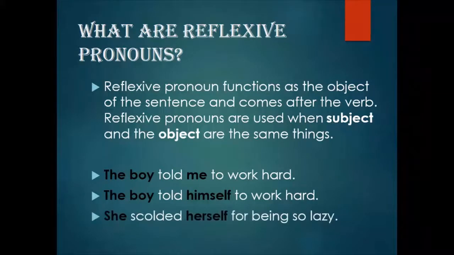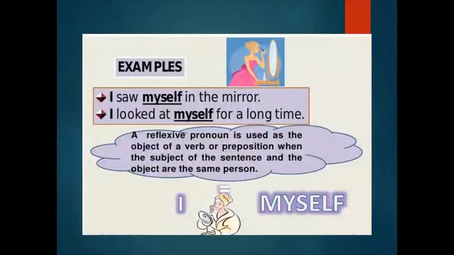She scolded herself for being so lazy. Here she and herself are the same thing. One is the subject and the other is the object. Next is, I saw myself in the mirror. Here I and myself are talking about the same person. Subject and object are the same. And you can notice that the reflexive pronoun comes after the verb. Saw is the verb over here and the reflexive pronoun myself is coming after the verb.